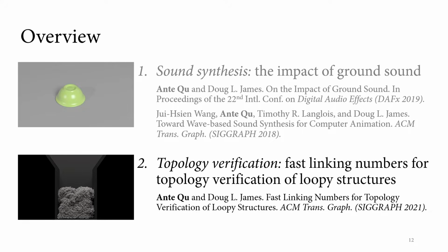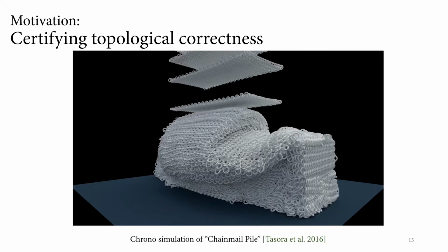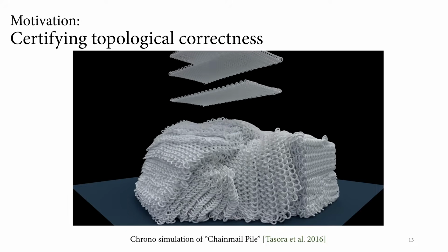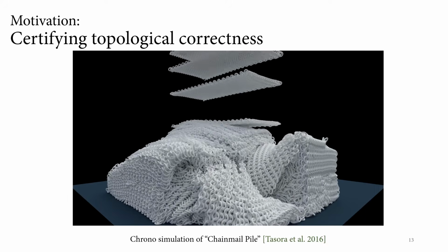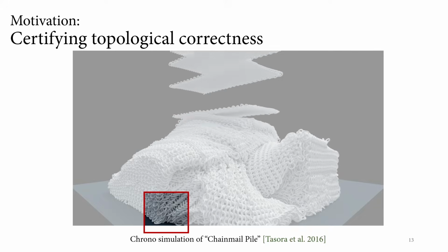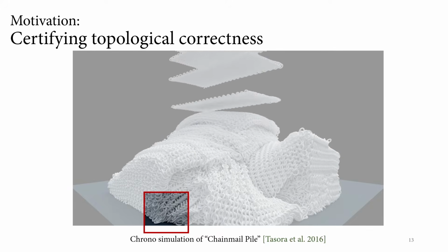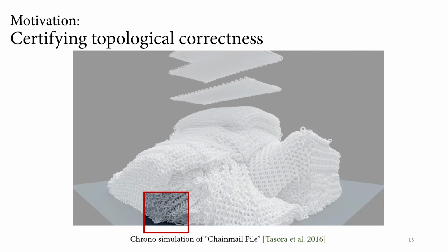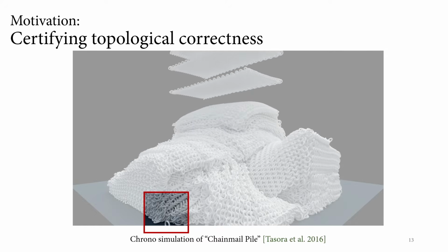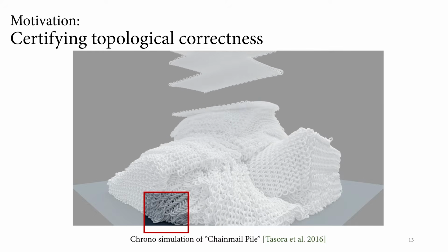The second half of my thesis verifies the topology of loopy structures, such as chainmail and yarn-level cloth, as they undergo collisions. Here's a simulation of a chainmail pile. Each sheet consists of interlinked rings. Unfortunately, in this case, a ring falls off and rolls away, because the collision is missed between rings. This error is hard to catch visually.